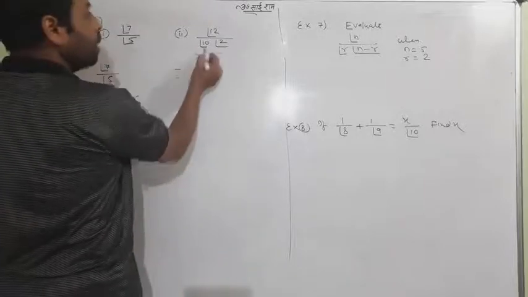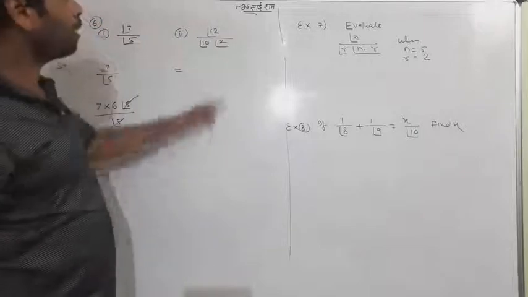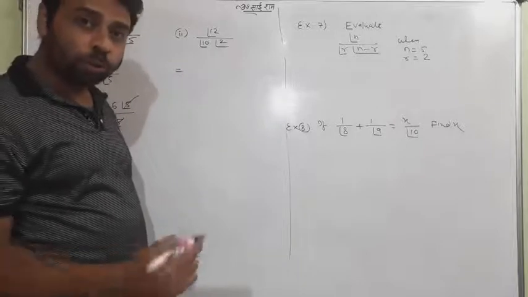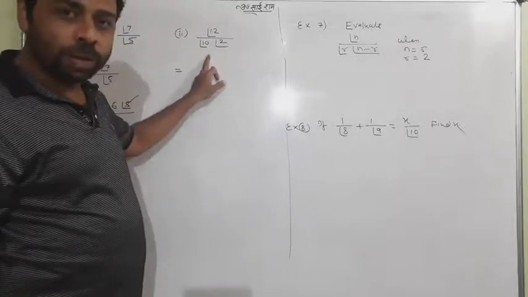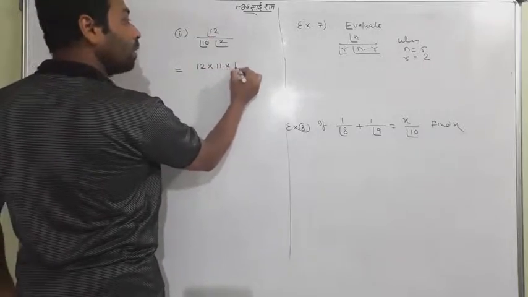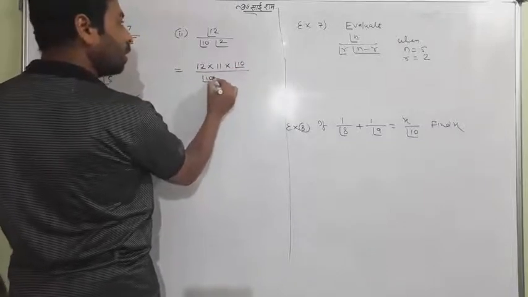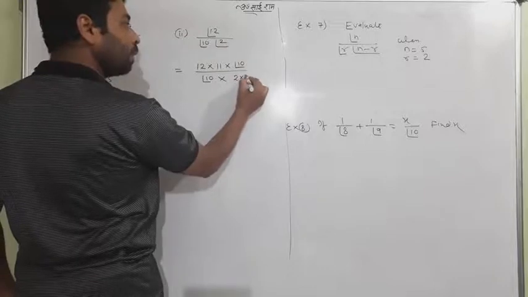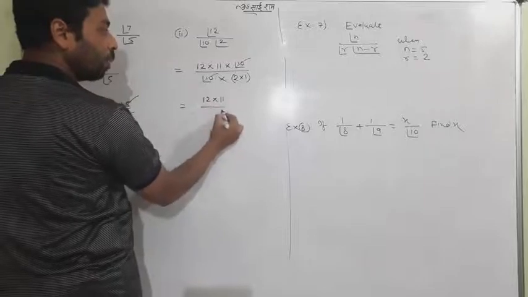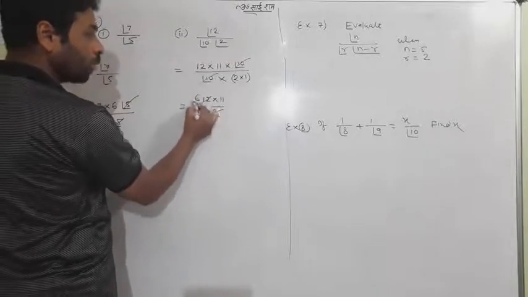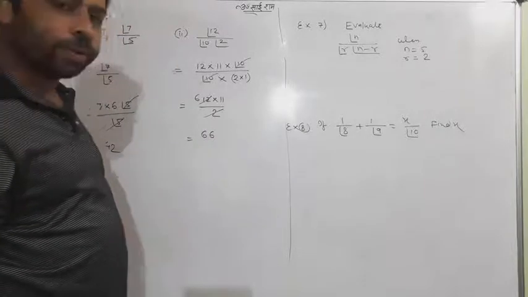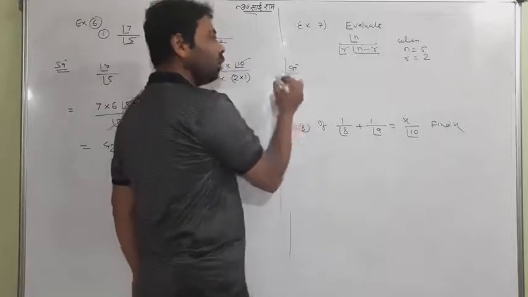What about the next? This is 12, this is 10, this is 2. Definitely 12 and 10 are very near to each other, and which is the bigger one? 12. So I will open 12 until 10 comes. So I will write 12 into 11 into 10 upon 10, and factorial 2 you can open as 2 into 1. So this is cancelled. 12 into 11 upon 2. 2 sixes are 12 and the answer is 66. That's a simple answer. I don't think I need to tell you much about that. In a single view you can understand.